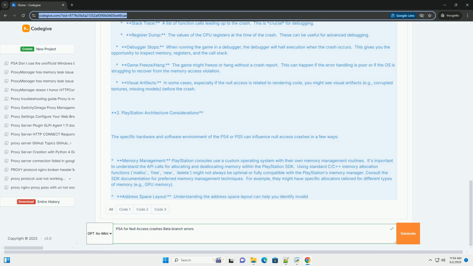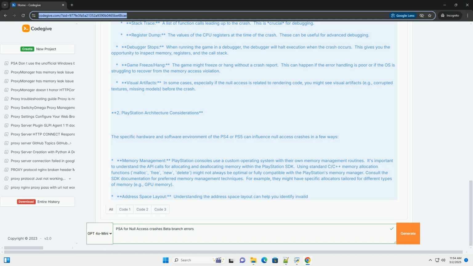Advanced topics. Memory analysis tools, Valgrind, Purify, etc. If available on the platform, use memory analysis tools to detect memory leaks, corruption, and use after free errors. These tools can be very helpful for finding the root cause of null access crashes.